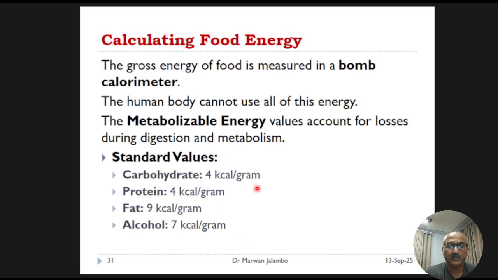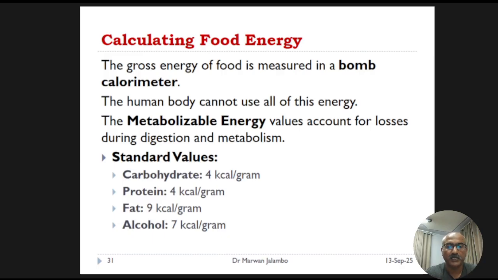In the laboratory, the total or gross energy content of food is measured by using a device called a bomb calorimeter, which literally burns the food to measure the heat released. However, our bodies are not 100% efficient in digestion and absorption. Therefore, we use metabolizable energy values, which account for these losses. These are the standard values used in nutrition that you should commit to memory.